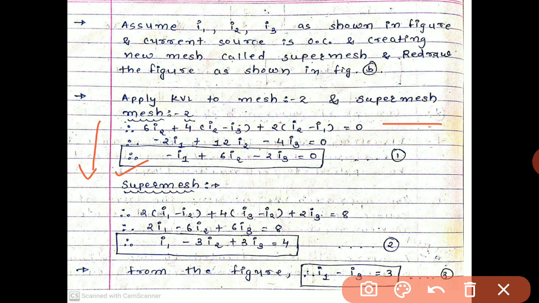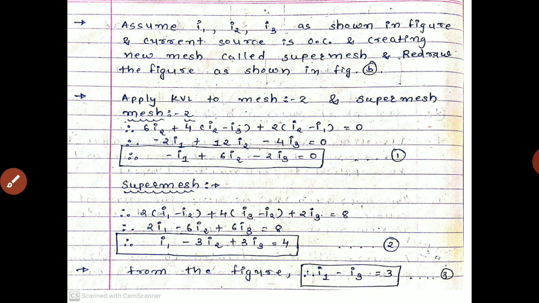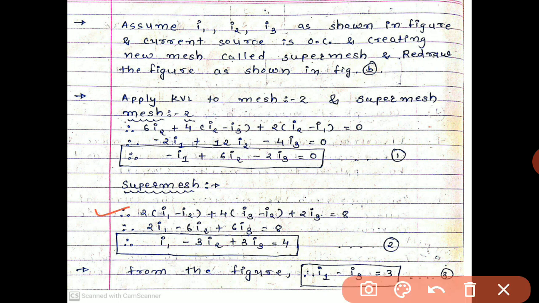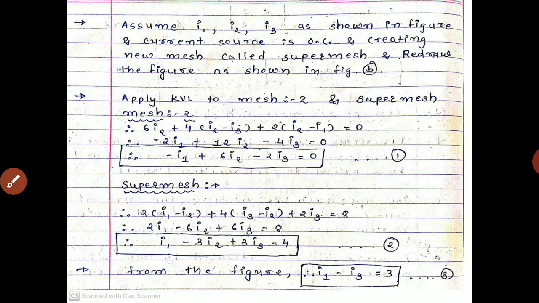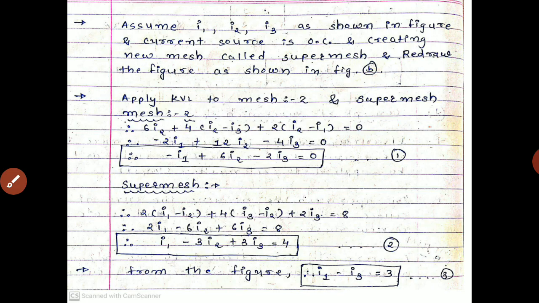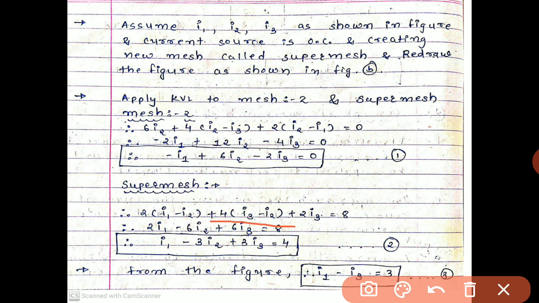Again, the equation for the super mesh is built like this. We write 2(I1 minus I2), going forward, plus 4(I2 minus I3), plus 4(I3 minus I2). Why I3 minus I2?